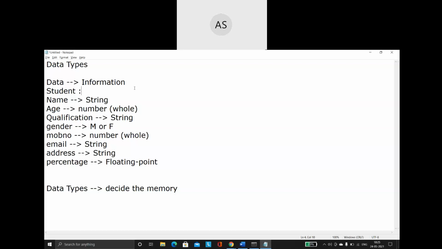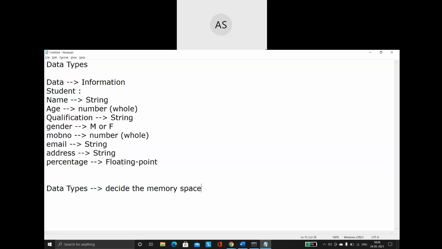The first thing is, data type helps me to classify the data into different types. It helps me to classify whether it is a string, whether it is a single character, whether it is a number. If it is a number, is it a whole number, is it a fractional number? So it helps me to categorize. And this category is very important because based on this only, the memory space is going to be allocated. How much memory space is going to be required to store that information is always decided with the help of the data type.